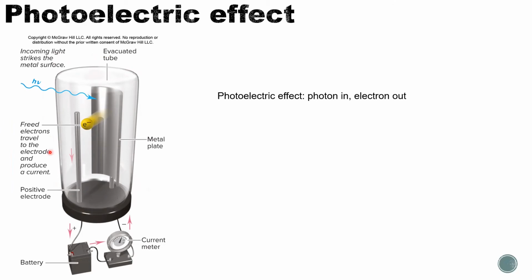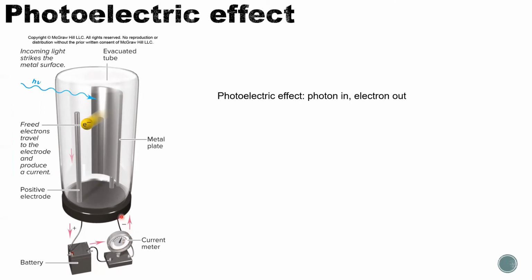In this glass container, we have two metal posts. One is just a metal, okay? It's a column shape. The other is a large sheet of metal. They call it an evacuated tube. They call it a metal plate here. Outside of the sealed glass container, these two metal pieces are connected through a battery and through a current meter.